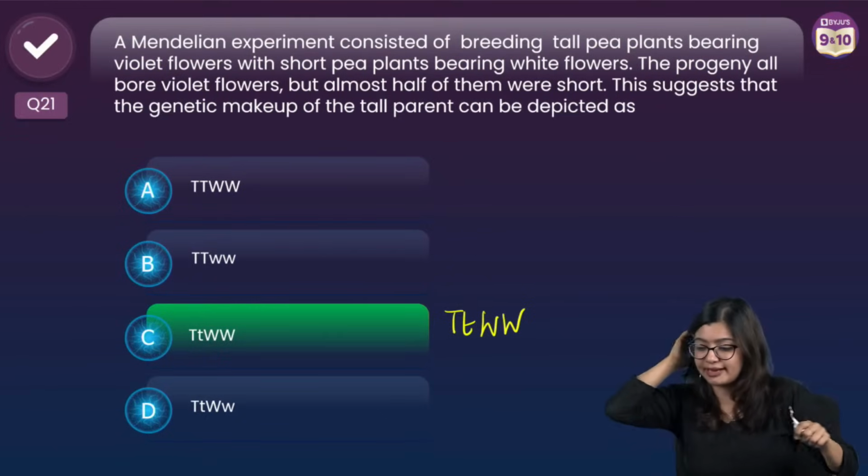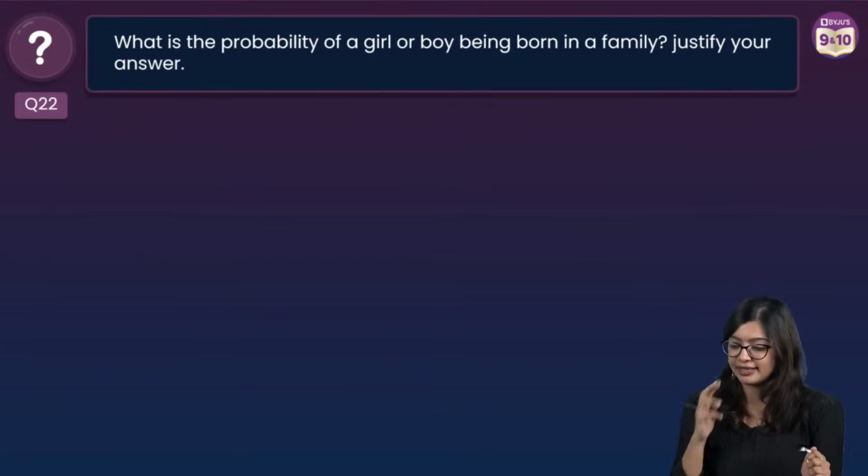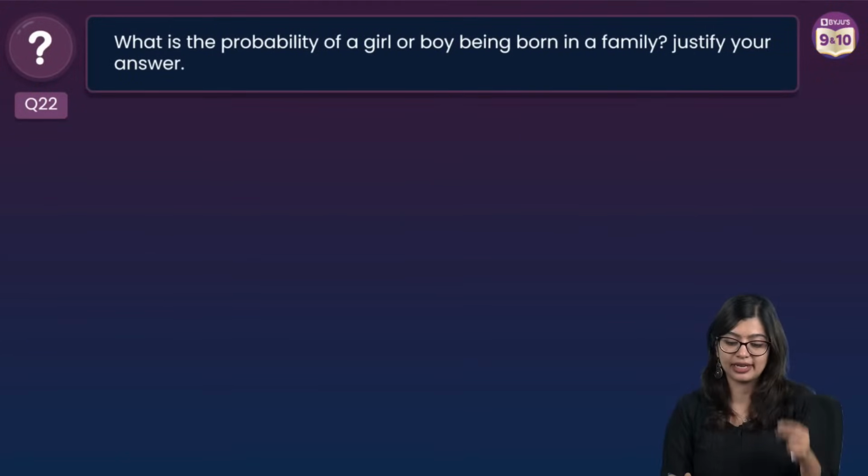Sahodaya revision, don't worry. Okay. Now I'll go on to an easy one, wherein what is the probability of a girl being born in a family, right?